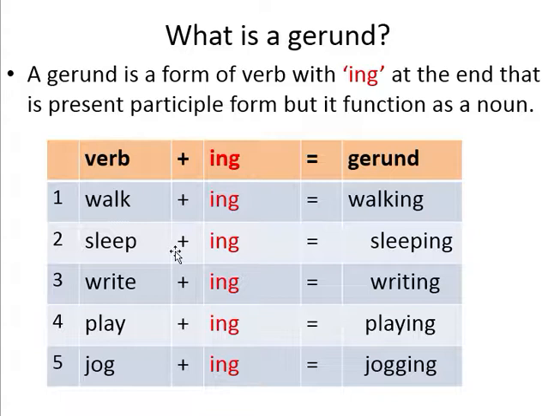A compound noun can also be formed by combining a gerund with a noun. But first of all, let's find out what a gerund is. A gerund is a form of verb with -ing at the end. That is the present participle form, but it functions as a noun. For example, walking, sleeping, writing, playing, jogging.